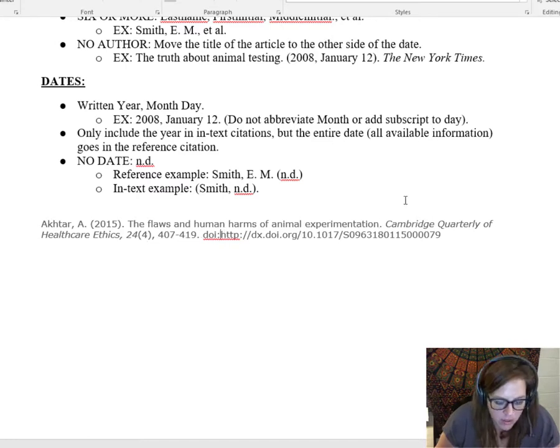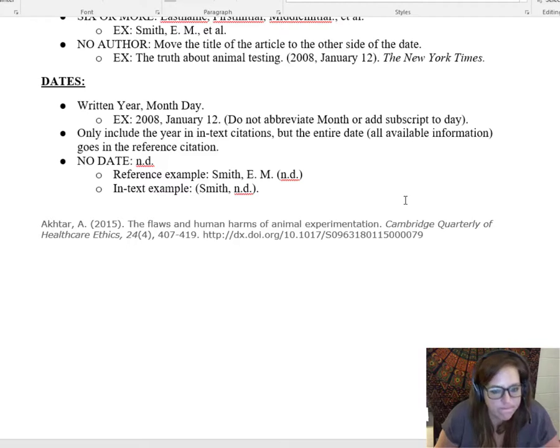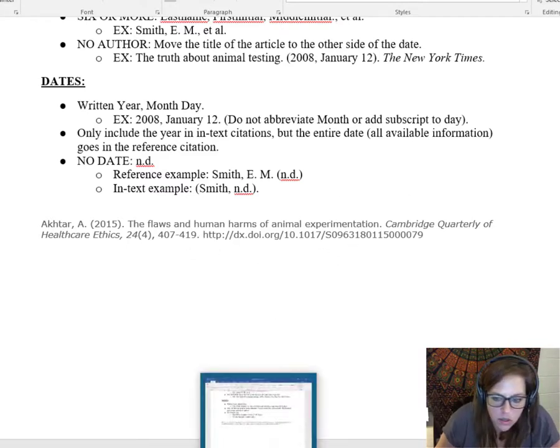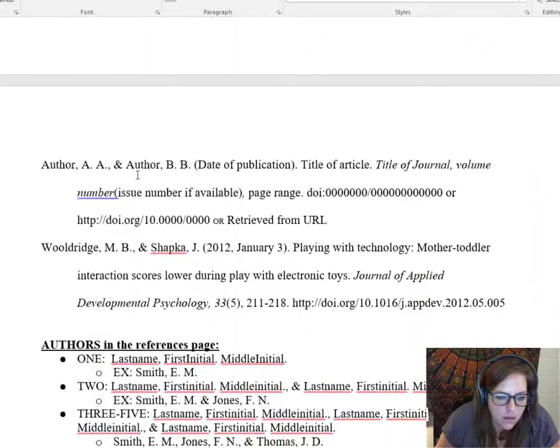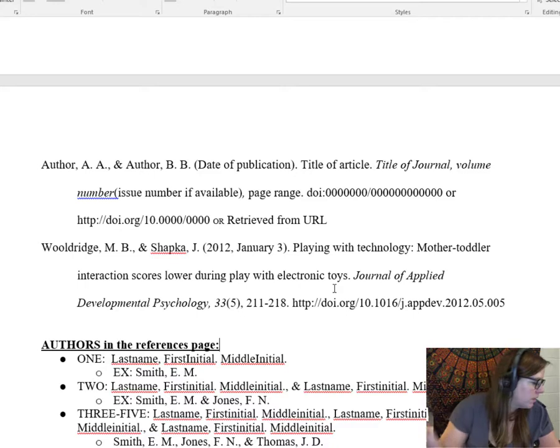And here we actually don't need that because this is the DOI URL, which I will show you up here. So if we have that, we do not need DOI, only if we don't have the DOI URL. Okay. All right. So that's how you should be doing yours and making sure you can cite them, copy and paste it, but make sure you change what you need to change.